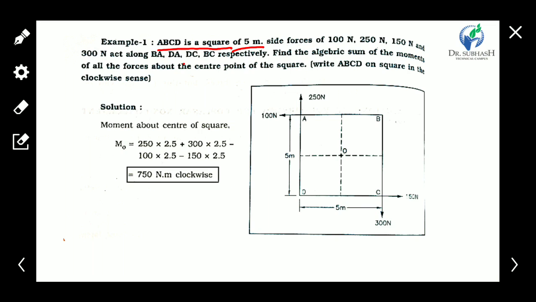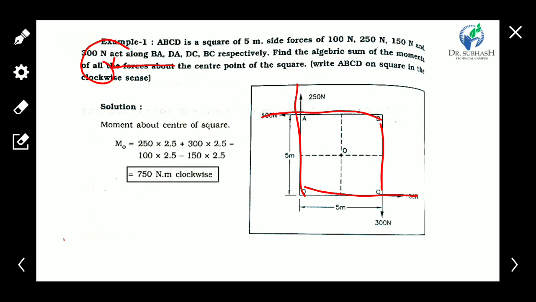Forces of 100 Newton, 250 Newton, 150 Newton and 300 Newton act along BA, DA, DC and BC respectively. Find the algebraic sum of the moments of all forces about the center point of the square.